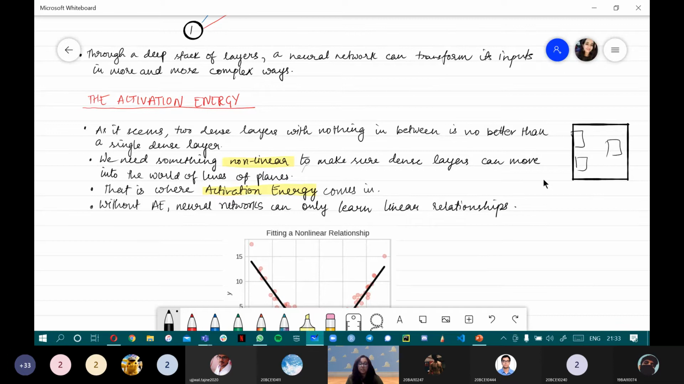So then we introduce something non-linear. We introduce some kind of catalyst to make them interact, and we introduce another parameter basically to link these layers. So that is where activation energy comes in. Without activation energy, neural networks can only learn linear relationships. We don't want that. We want complex relationships to be there. We want complex computation to happen. So in those cases, we will be introducing the concept of activation energy.